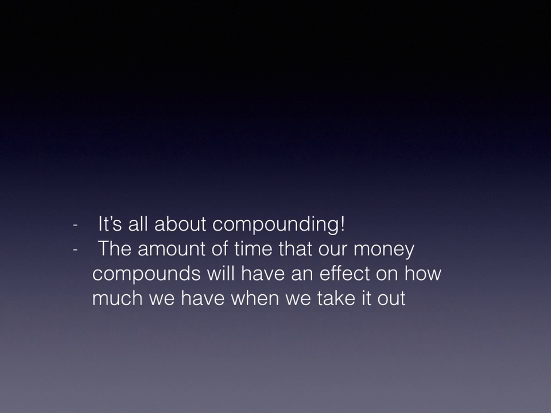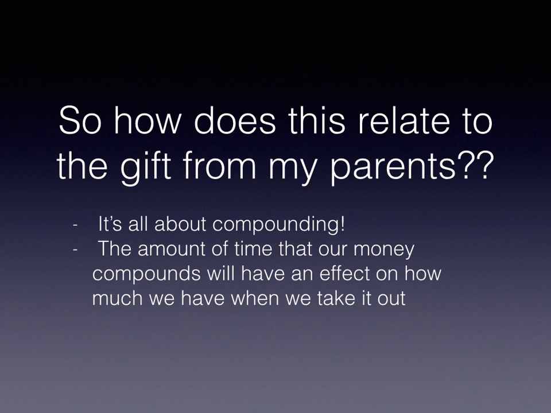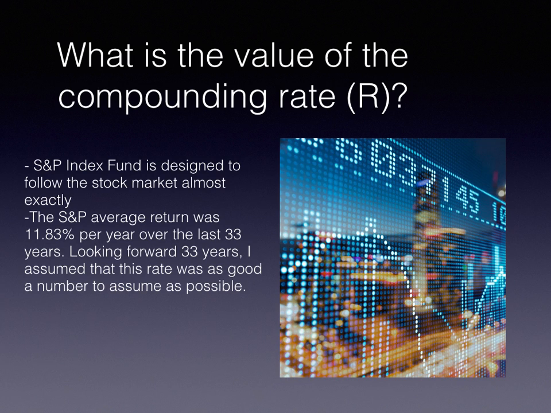So what we have to ask ourselves now is, how does this relate to the gift from my parents? And the answer to that question is that it's all about compounding. So the amount of time that our money compounds will have an effect on how much we have when we take it out when we turn 50. So to figure out if this deal is fair, we have to figure out what the value for r is in my equation, or the compounding rate.